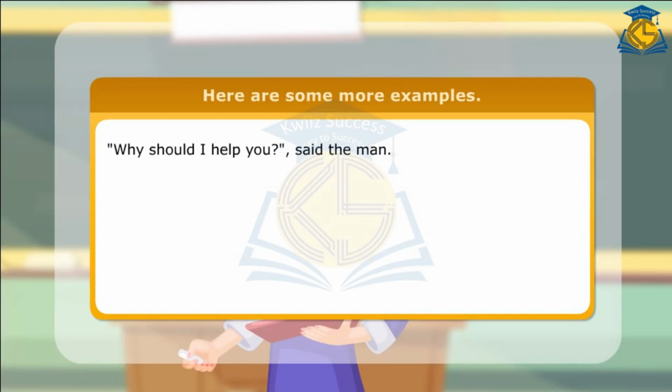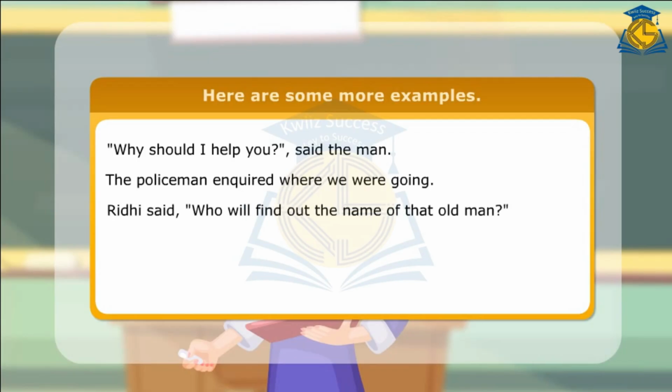Why should I help you? Said the man. The policeman inquired where we were going. Riddhi said, who will find out the name of that old man? Rita inquired whether she could play with him.